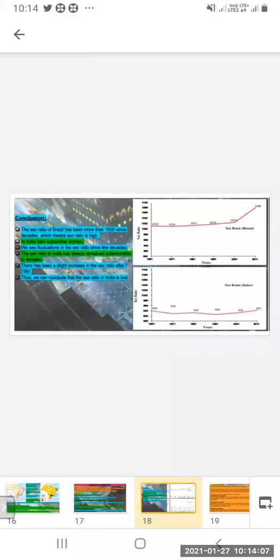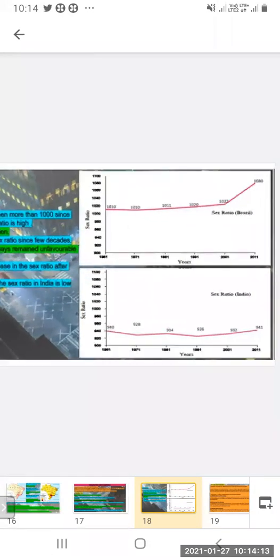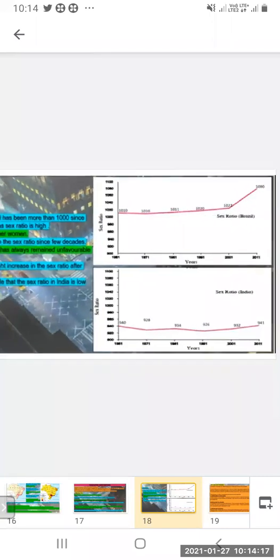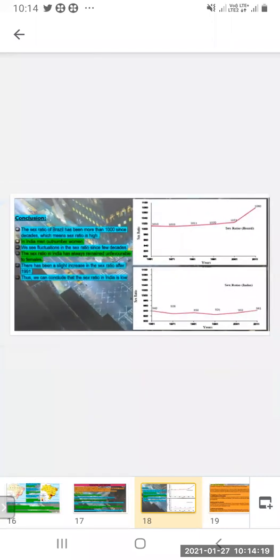There has been a slight increase in the sex ratio after 91. After 91, you can see the graph is moving up a little. Thus, we conclude that the sex ratio in India is low and it is high in Brazil.